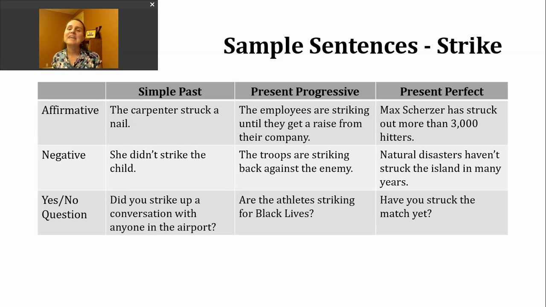If I want to make a negative present perfect sentence, I'm going to continue with have or has to start, then I'll insert not, then the participle form of the verb. Here's an example. Natural disasters haven't struck the island in many years. Finally, if I want to ask a question in the present perfect, I'm going to start with have or has, then I'll have the subject, and then the participle form of the verb. Here's an example. Have you struck the match yet?